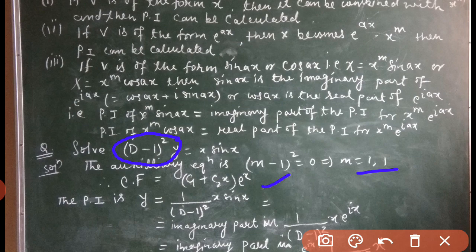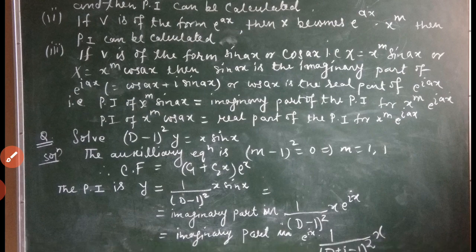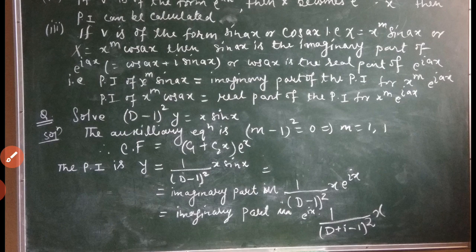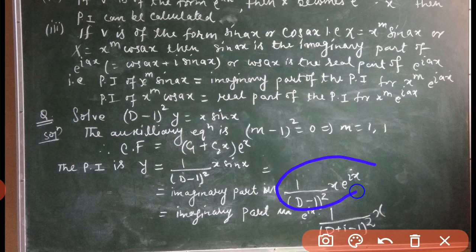Since we have a trigonometrical function with x, and we have a rule that while we have a trigonometrical function, we use the imaginary part. So to solve this question, we take the imaginary part of 1 by (D minus 1) whole square into x into e to the power ix.